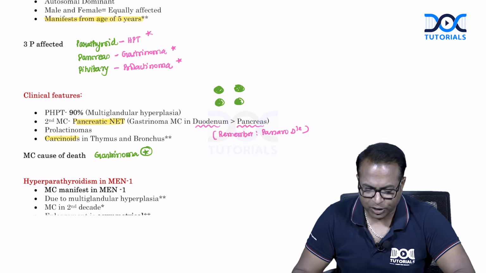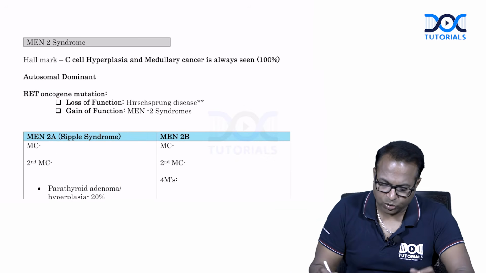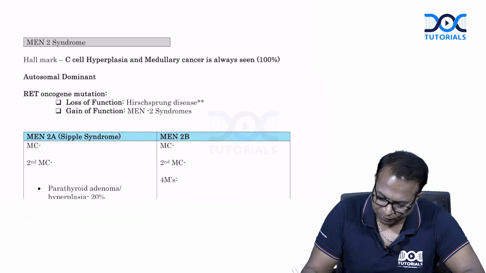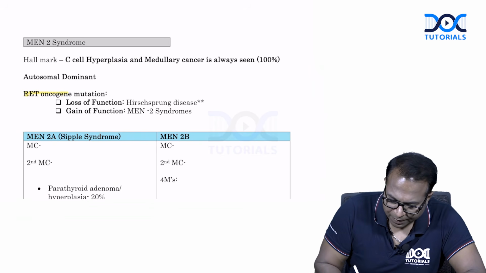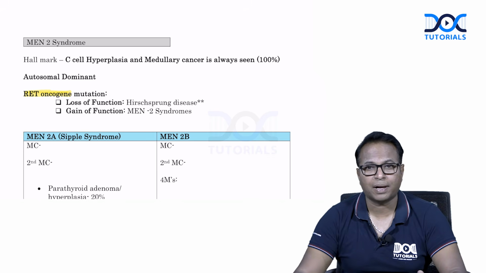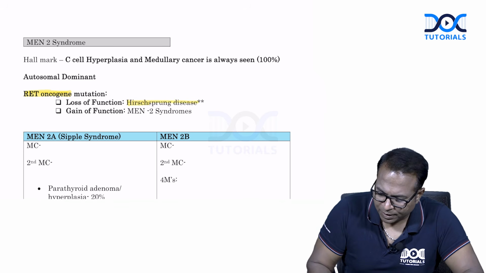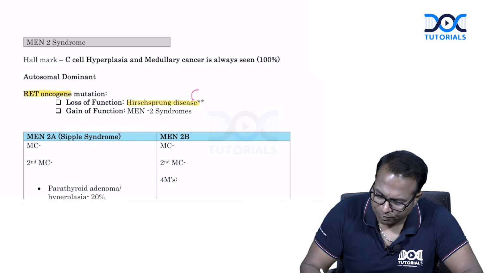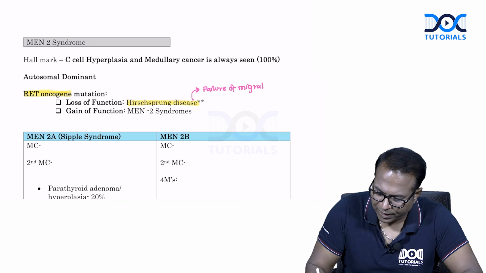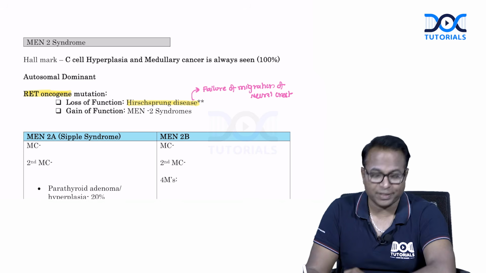So, now coming to MEN 2 syndrome. Remember, MEN 2 is due to RET oncogene mutation. It's mainly because of RET oncogene mutation, which we have already discussed. I hope you remember, we discussed loss of function mutation in Hirschsprung disease. In Hirschsprung disease, there is a failure of migration of neural crest. Please go back to Hirschsprung disease, where we mentioned this point.